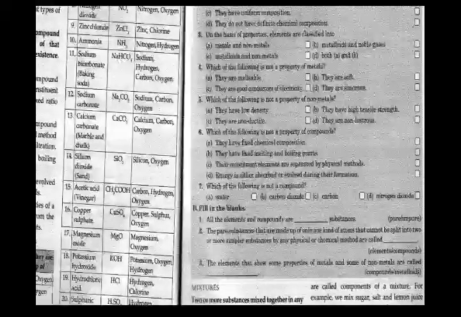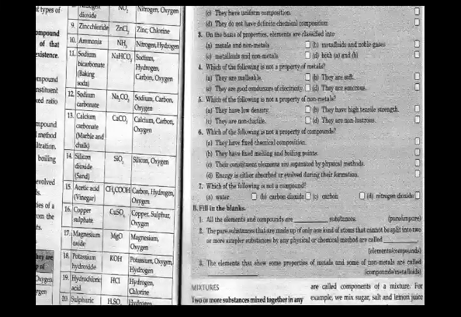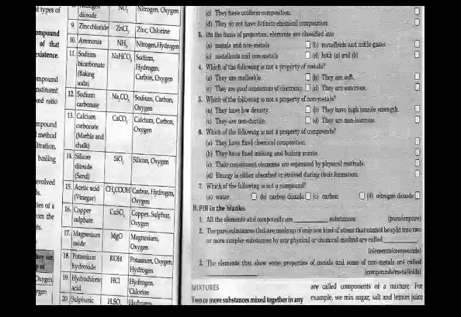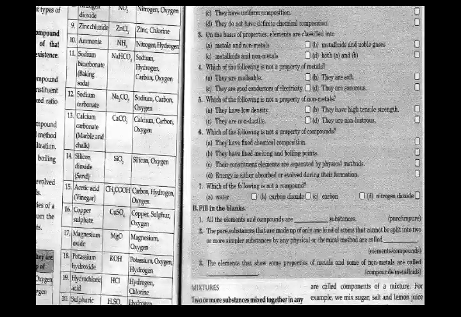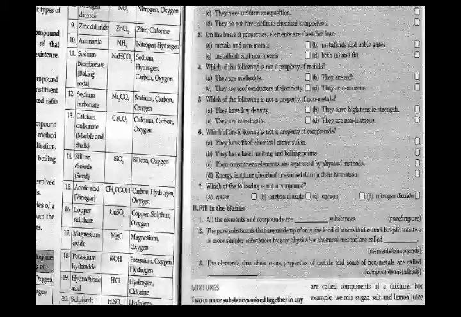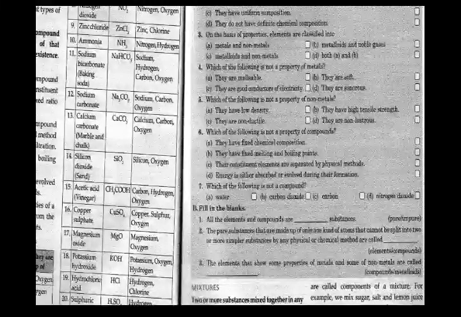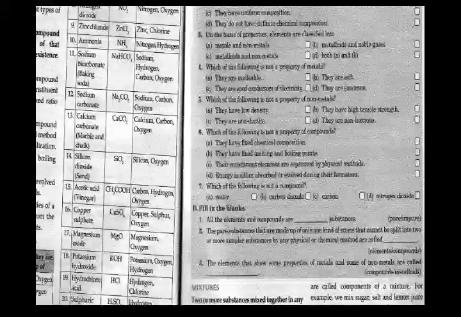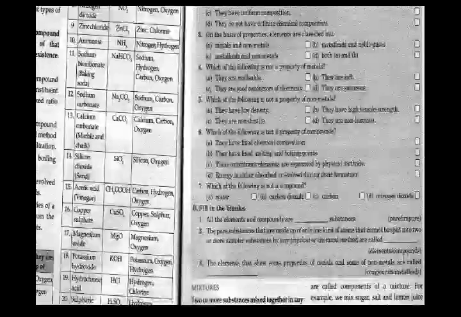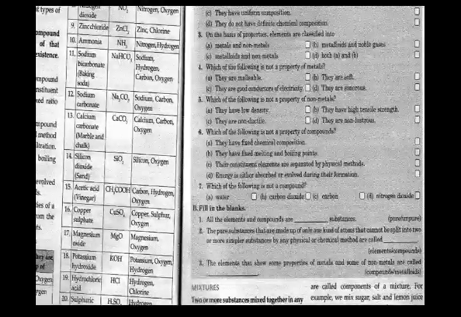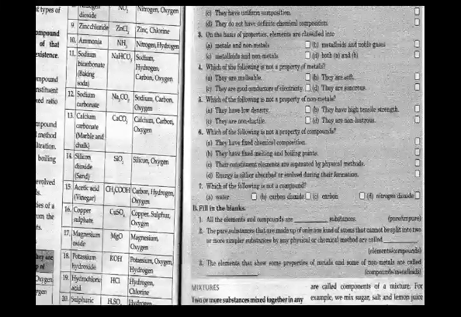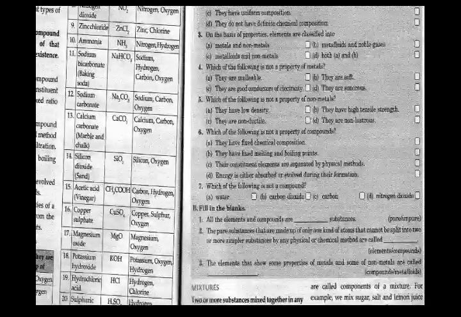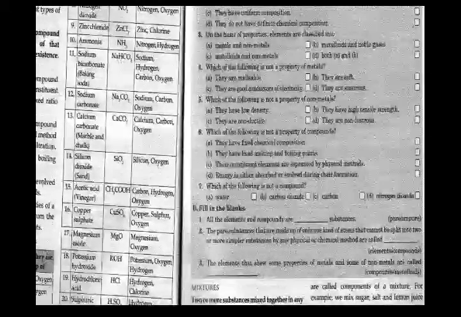Which of the following is not a property of compounds? They have fixed chemical composition, they have fixed melting and boiling point, their constituent elements are separated by physical methods, energy is either absorbed or evolved during their formation. The answer is C, that is, the constituent elements are separated by physical methods. This cannot be done. The constituent elements cannot be separated by any physical means.